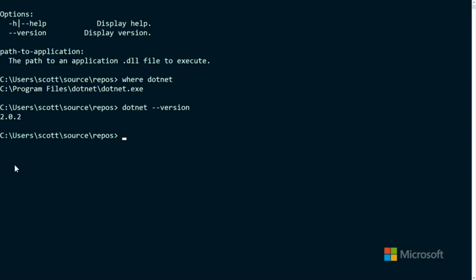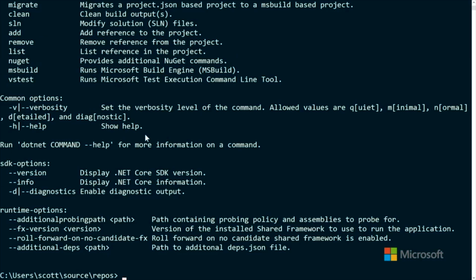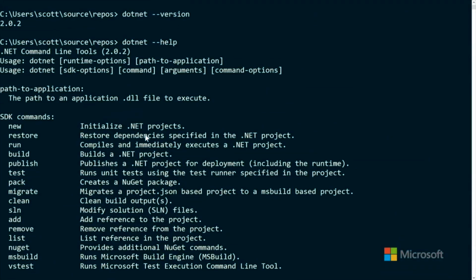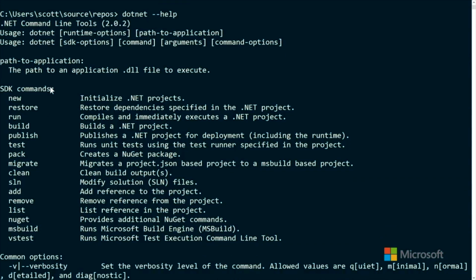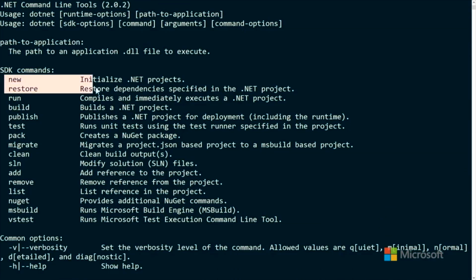So people are comfortable, let's do a dotnet help, because it's always good for people to know that there's a place that they can go and see what's happening. So I can type dotnet --help, and any of these commands have help. There's help throughout the whole thing. It tells you if you wanted to do something new, restore packages, run them. This is a good rundown of everything you can use with the dotnet command.